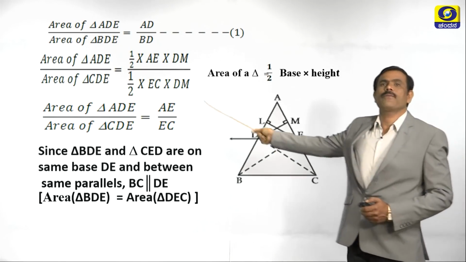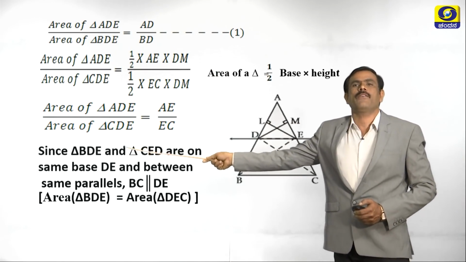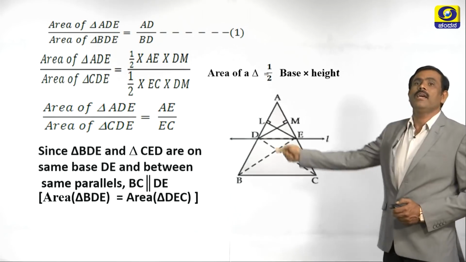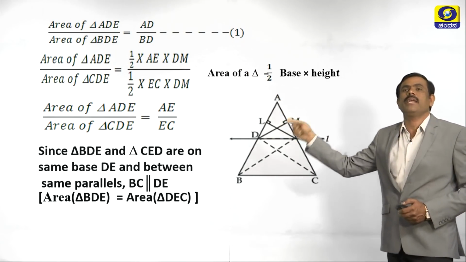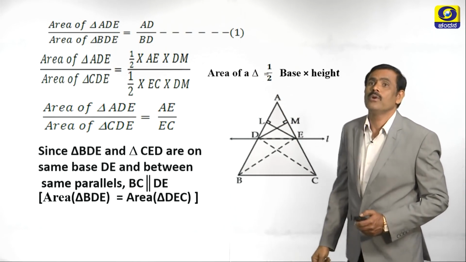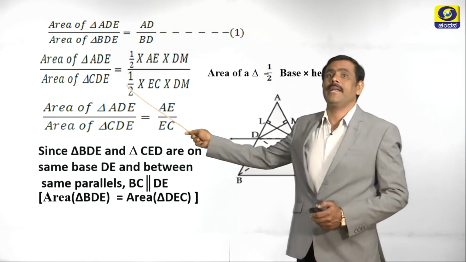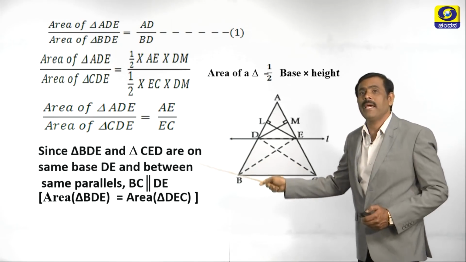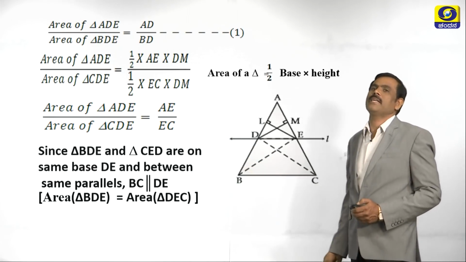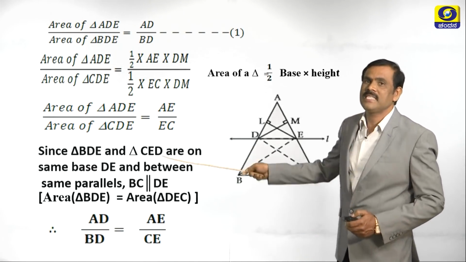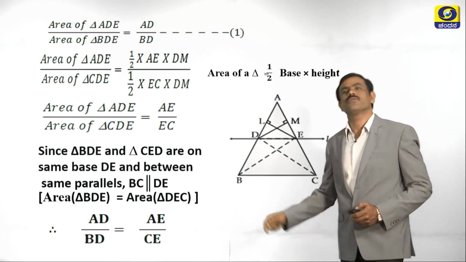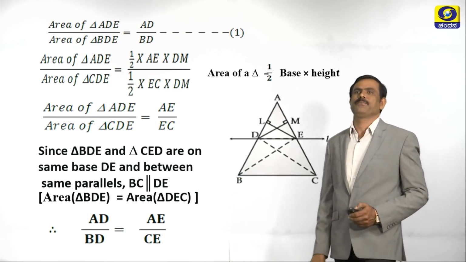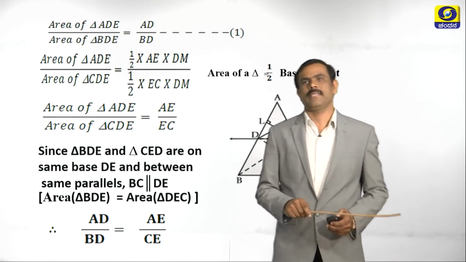Since the area of triangle BDE and area of triangle CDE are equal, we can write point 1 is equal to point 2. What is point 1? AD by BD is equal to, what is point 2? AE by EC. It can also be written as CE. So, this is what we wanted to prove. So, hence we proved it. So, this is the Thales theorem.